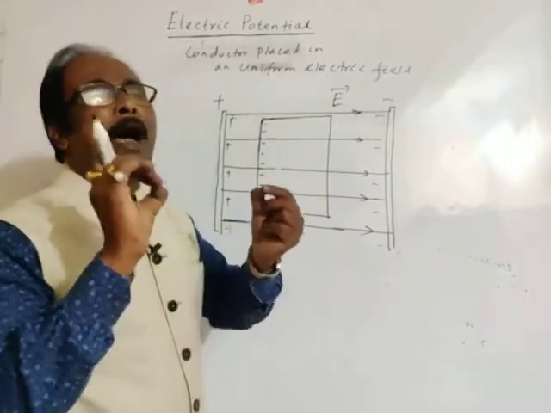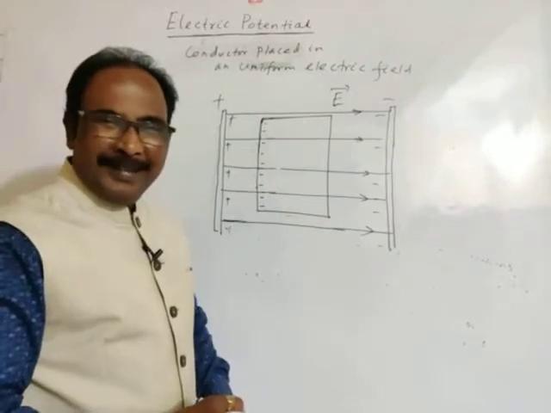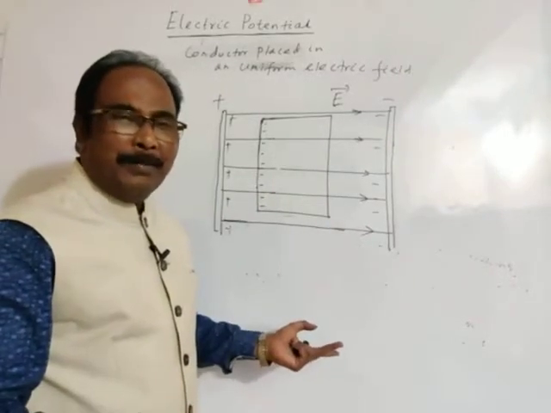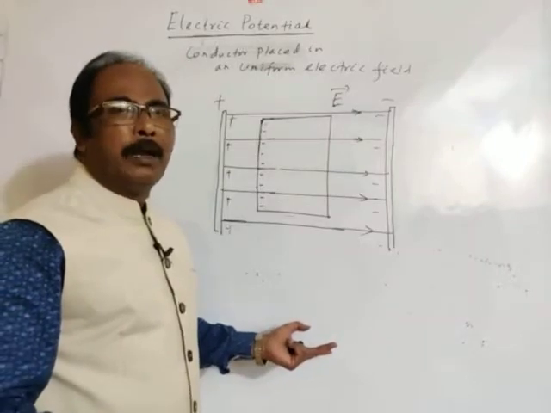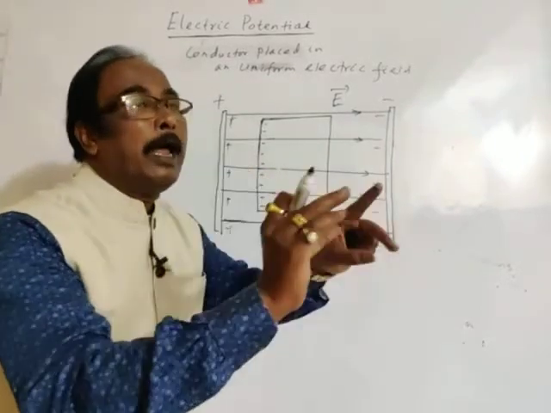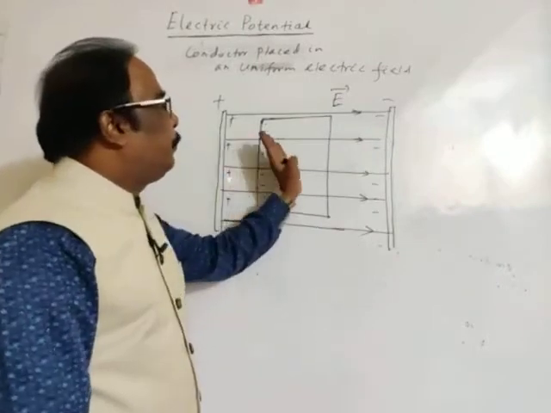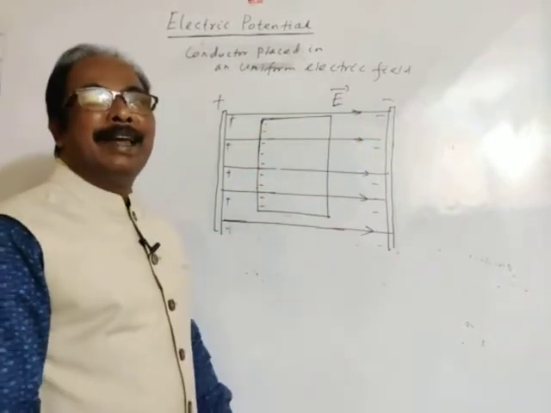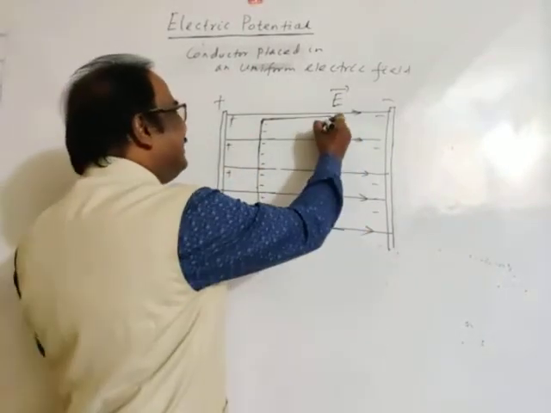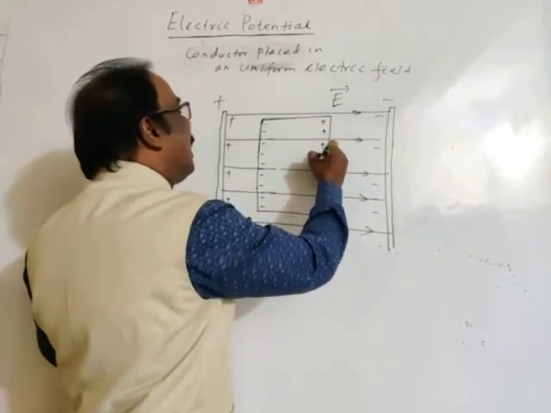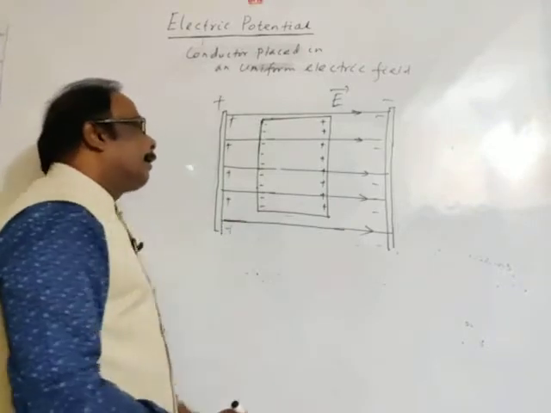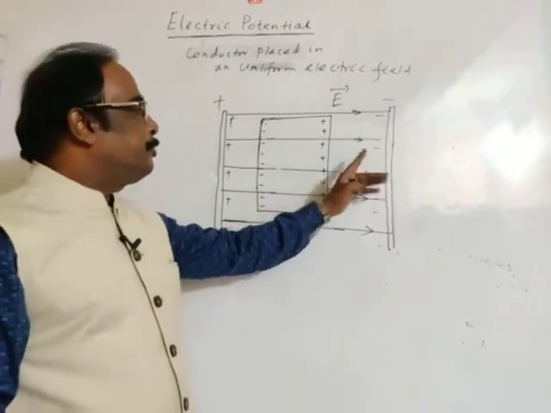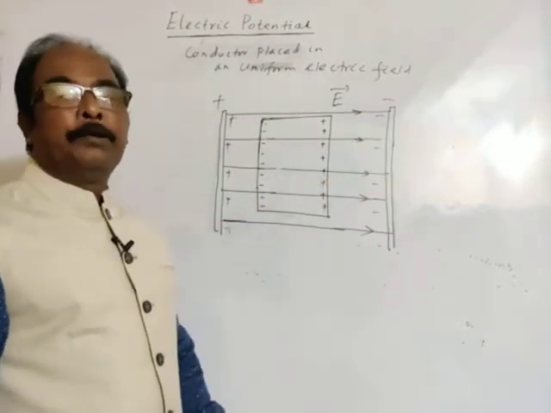The atoms have now lost electrons and are positively charged ions, and these ions get pulled towards the negatively charged plate, meaning positively charged ions appear at the free end of the conducting substance which is nearer to the negatively charged plate.